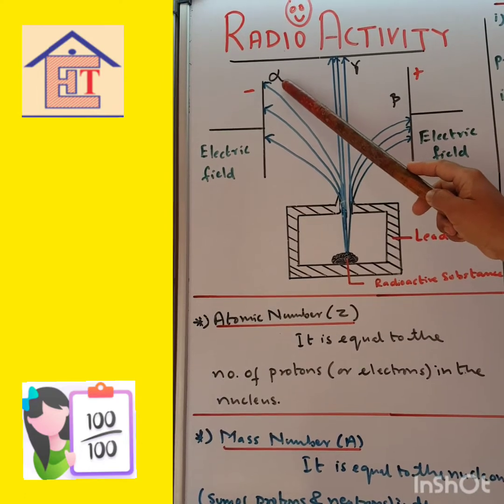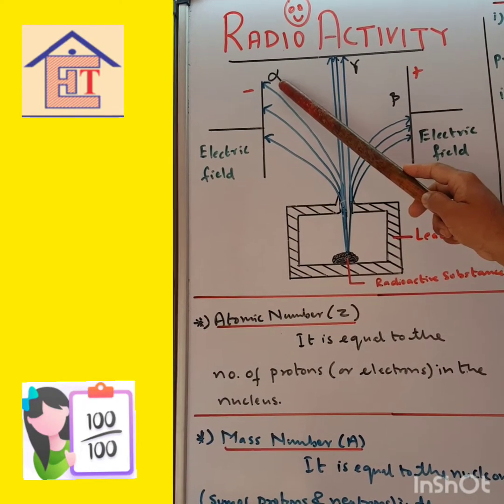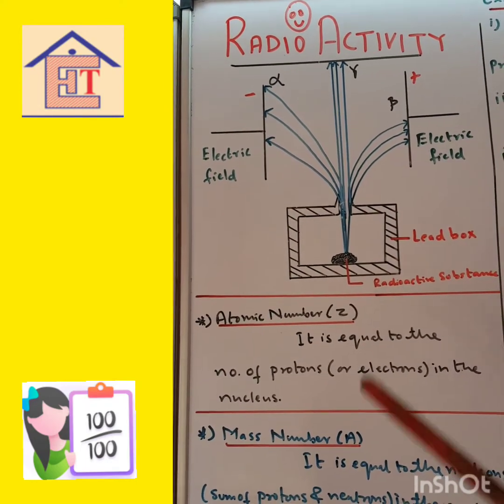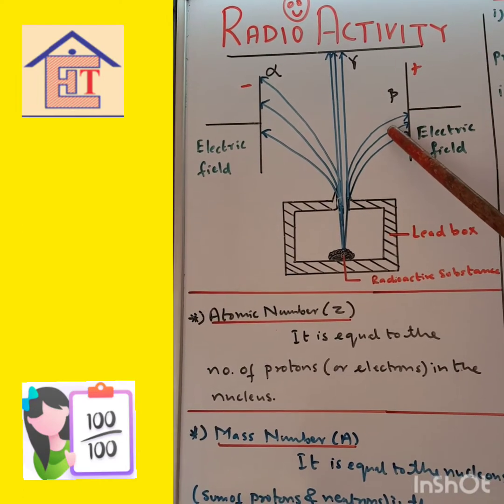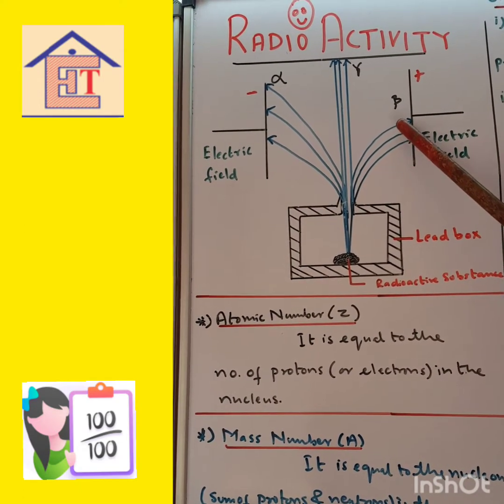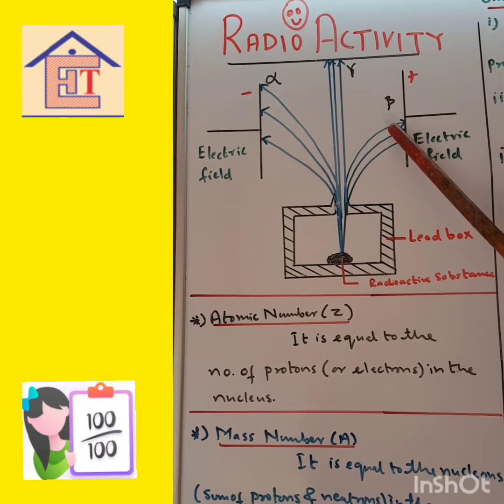Okay, so it must be that alpha rays are positive, because positive rays will move towards the negative plate. Then beta rays, they are moving towards the positive plate. So then beta rays must be electrons, because negative moves towards the positive. So alpha rays are positive rays, beta rays are negative rays.